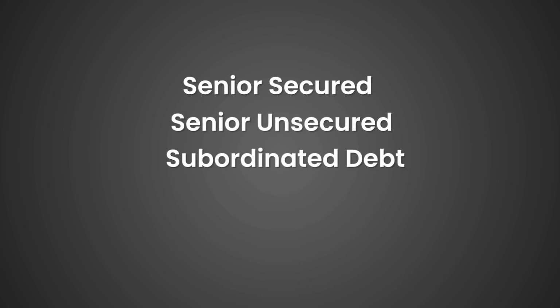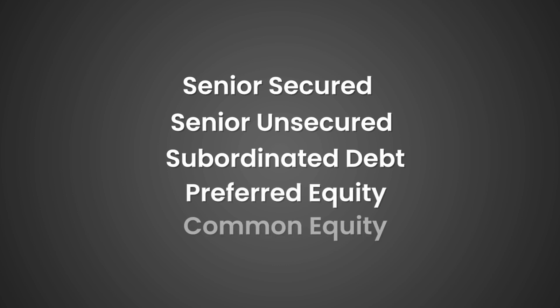The hierarchy is: first, senior secured; second, senior unsecured; third, subordinated debt; fourth, preferred equity; and fifth, common equity, right? These are the 5 levels followed in case of bankruptcy, and whatever pool of liquidity has been gathered to pay all of them, this is the waterfall.